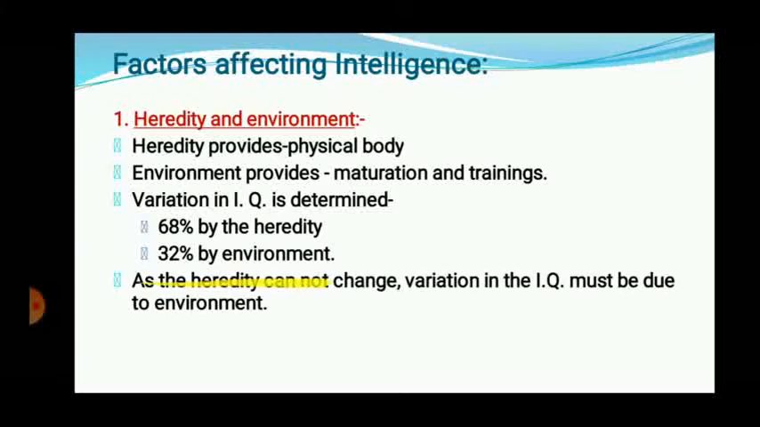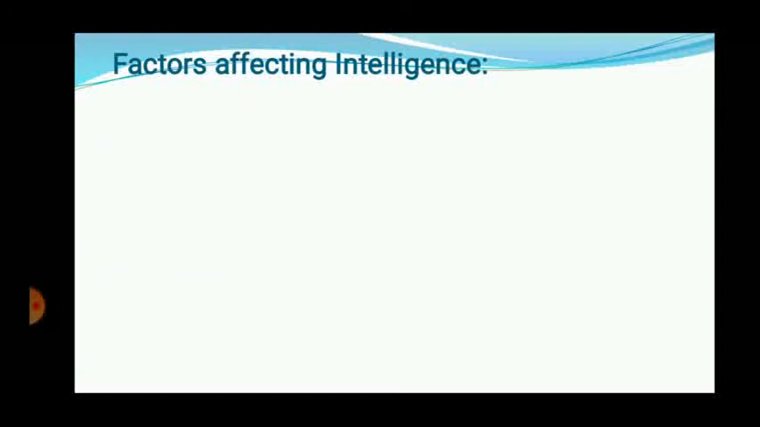So, heredity cannot change, we are unable to change the heredity because hereditary characteristics we are getting from our parents. So, we are unable to change that hereditary character. But variation in IQ is due to the environment in which we are living. The environment in which we are living is going to affect your intelligence level. The school, colleges in which you are going to learn, the friend circle with which you are living, the neighbors with which you are living, your family members, all that is going to influence your intelligence level. So variation in intelligence is mainly because of these things.